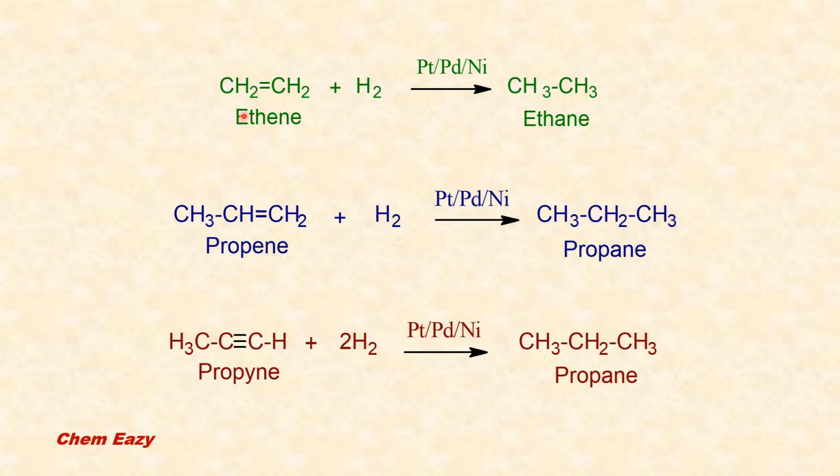For example, ethene, that is one of the unsaturated hydrocarbons, undergoes hydrogenation with platinum, palladium or nickel catalyst and gives ethane. Here you can see CH2 double bond CH2. Hydrogen added, that is hydrogenation, and gives CH3-CH3. And next example, propene on hydrogenation with this catalyst gives propane. Then here propyne, that is alkyne, on hydrogenation with similar catalysts gives propane.